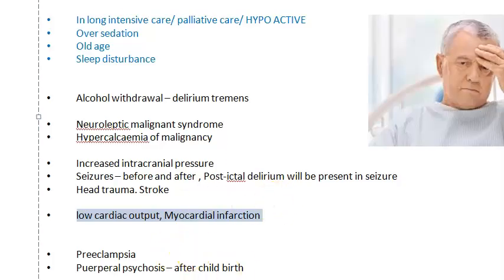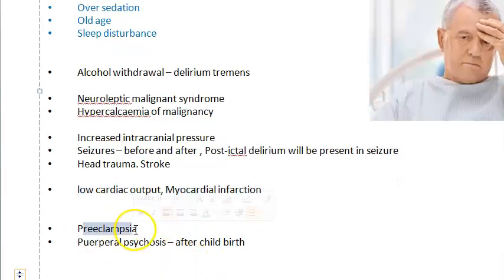Now coming to pregnancy, they are saying if there is preeclampsia, that is just before the seizure attack, right? That is what you call preeclampsia. Eclampsia is the seizure part, right? So there also there can be delirium, and puerperal psychosis, that is after childbirth, they can have delirium. Okay, confused state, acute confusional state, cognitive impairment, acute cognitive impairment, cortical dysfunction. Guys, now let us go to the prevention and the treatment.